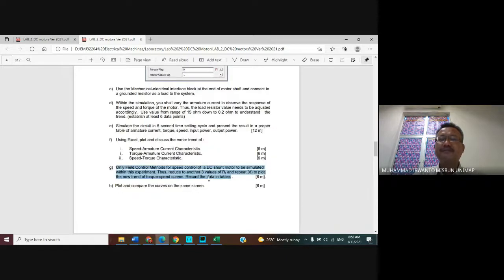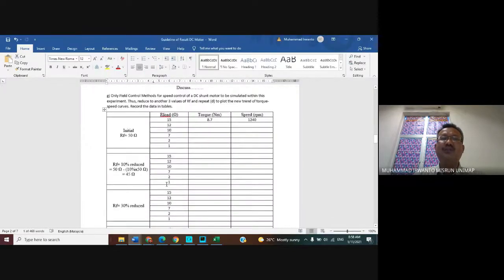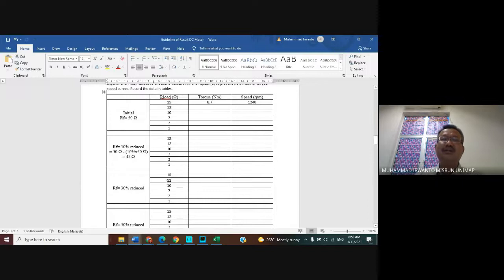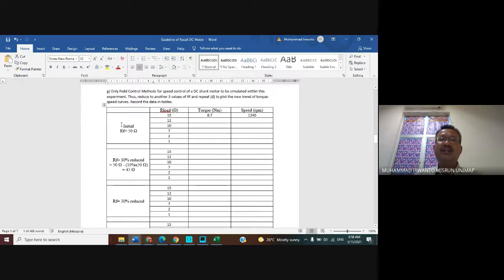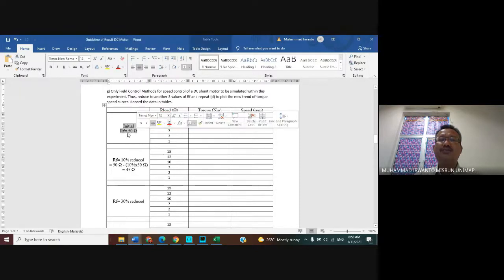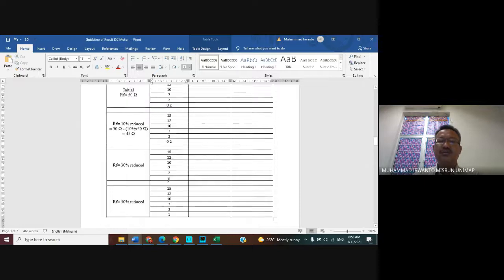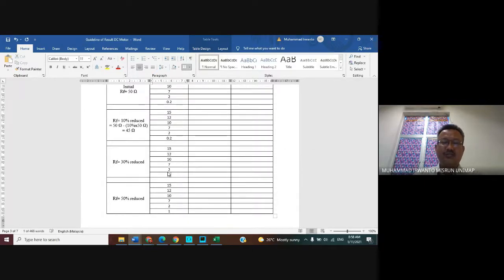So we adjust by reducing the value of RF, and then create a table. For G, for example, a table like this one, which I prepared. I put here the initial field resistance of 50 ohms. Earlier we adjusted from here, and the RL was 0.2.